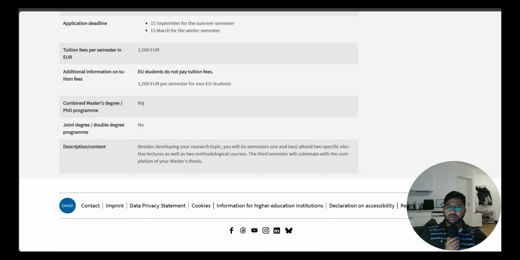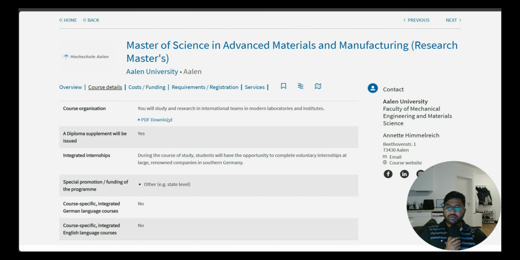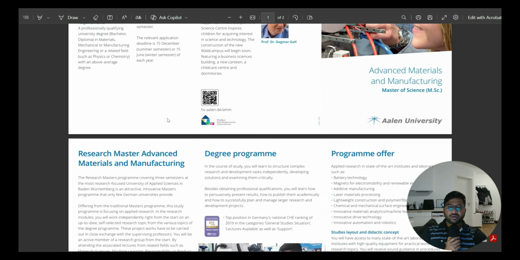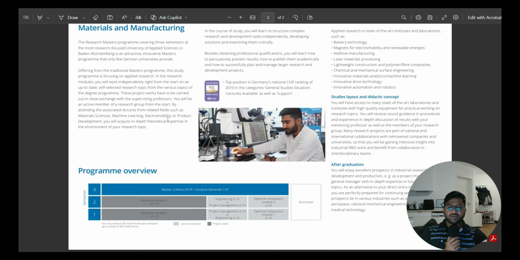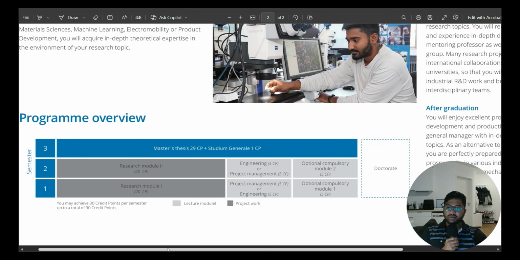Then combined degree master program is not possible. Combined degree PhD is also not possible. Get to know the course details in the course detail structure. Here is the PDF where you can get to know the course completely, how the 3 semester course is divided. Here the 3 semester or 90 credit course is divided like this.